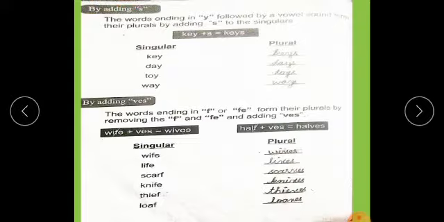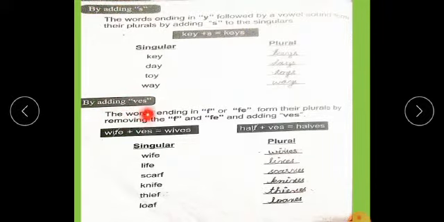This is another case: words ending in y preceded by a vowel form their plurals by adding s to the singular. Students, for those words that end with the letter y preceded by a vowel letter, we do not remove y, we just add s. Key becomes keys, day becomes days, toy, toys; way, ways.